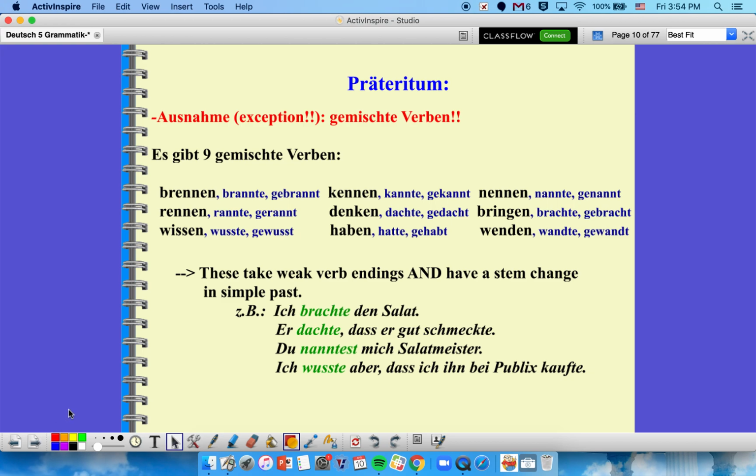Now there are some exceptions, gemischte Verben, mixed verbs, that don't exactly follow all of the different rules that I just went over for strong versus weak verbs. These, even though they have a stem change, so you would think they're strong, they take our weak verb endings. And they actually do it in Präteritum, as you see here, the second form given each time, but they also do it when it comes to our rules that we're going to get to about making a past participle.